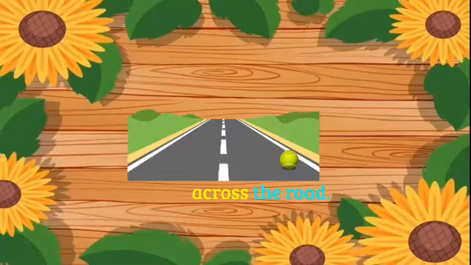So we see this here, across the road. Here we have our prepositional phrase: it starts with a preposition and we have the object. There's no subject in this phrase, and again it cannot stand alone to make a complete sentence. Across the road. What went across the road? Well, we don't know. So it cannot stand alone.